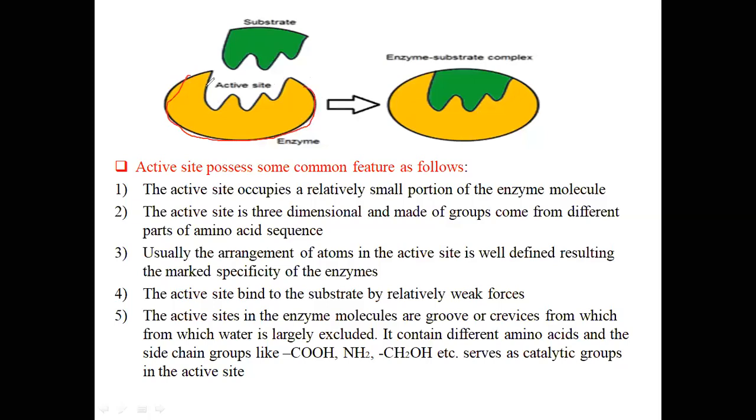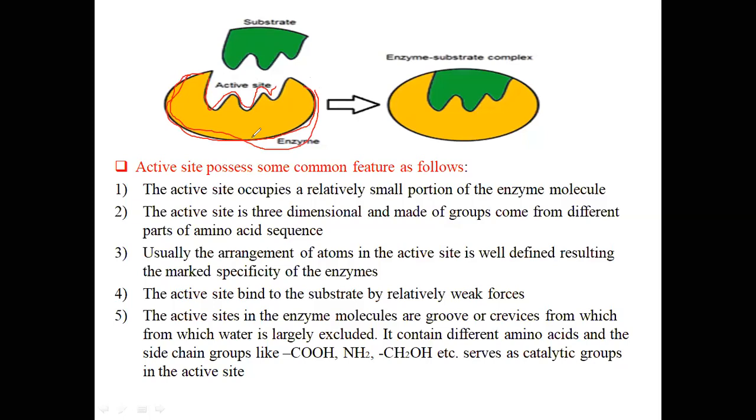But you can see here, this is the active site, friends, and this whole globular structure is the supportive structure of this enzyme. But the active site is only this. So the active site occupies a relatively small area.